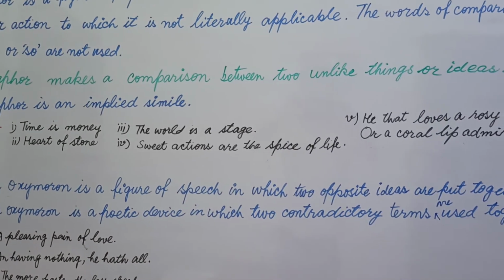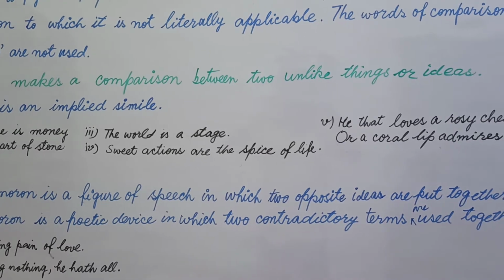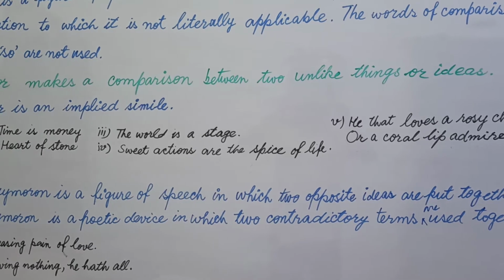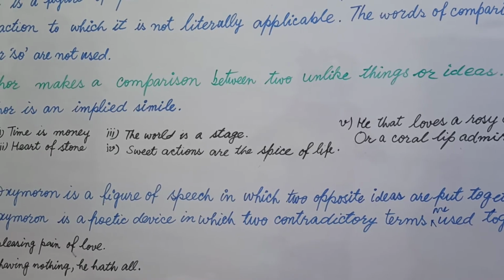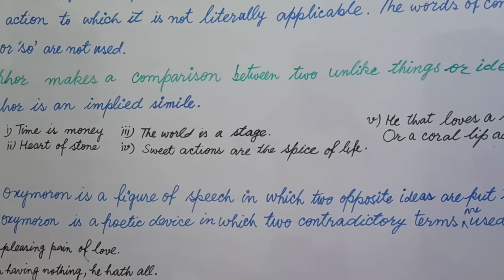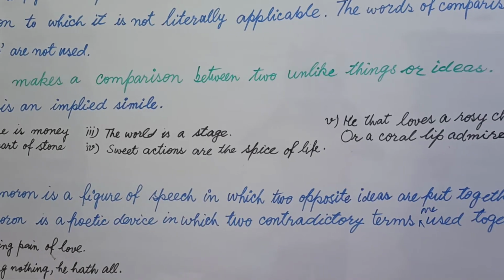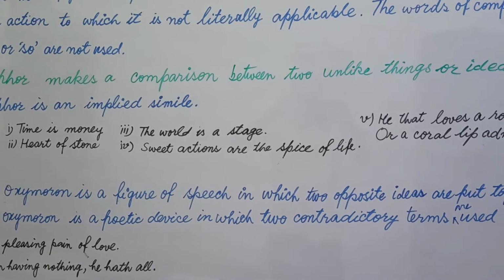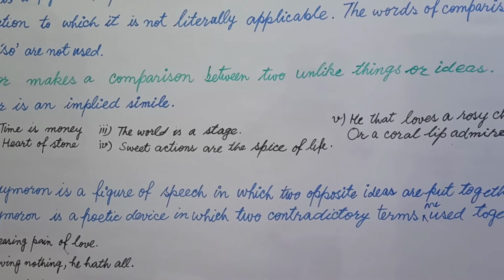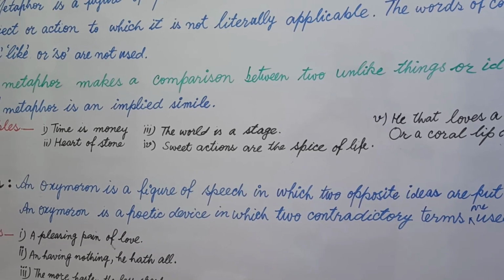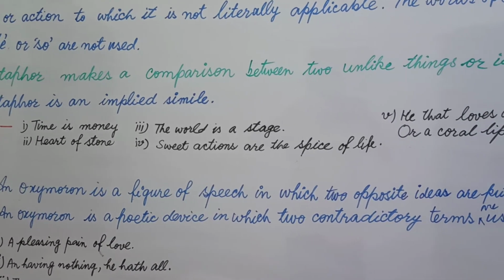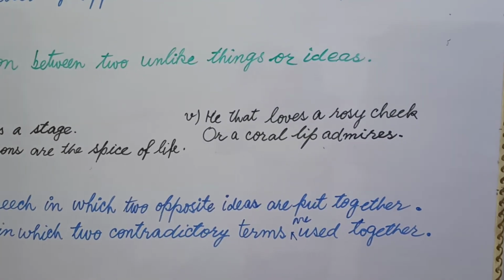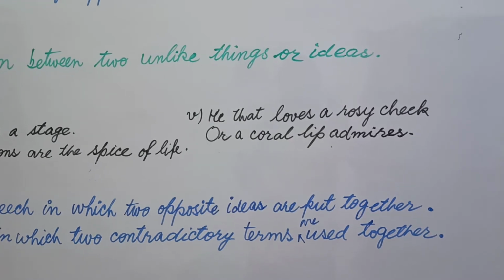In example number 4, sweet actions are the spice of life, means we declare sweet actions the spice of life when we make something to the other, that is metaphor. Now words of comparison aren't used here, that's why we can say that metaphor figure of speech is used in this example beautifully. In example number 5, he that loves a rosy cheek or a coral lip admires.